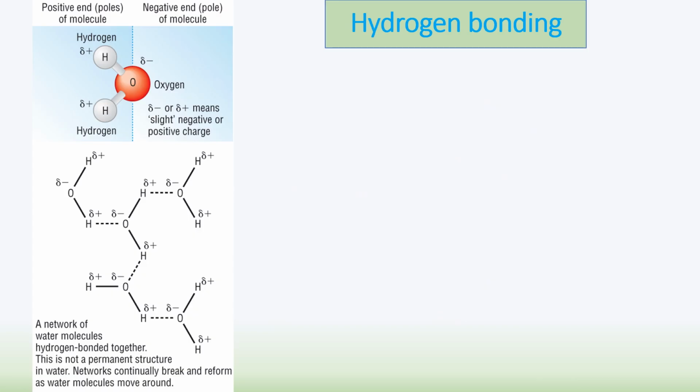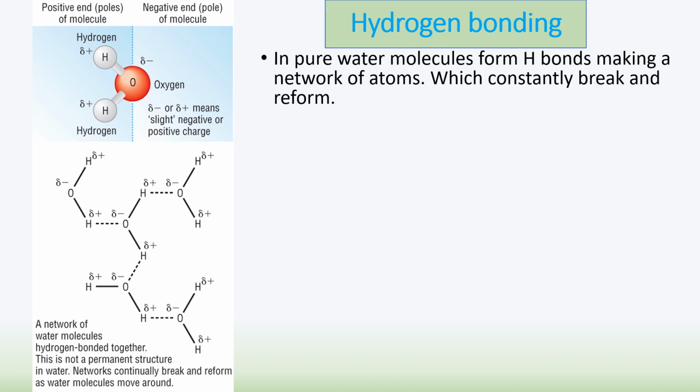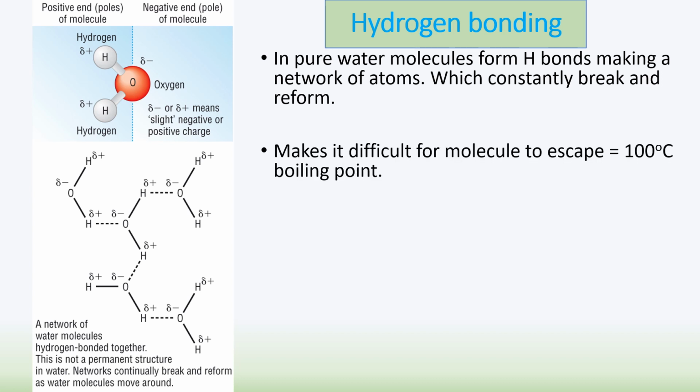And here's a different version of it just for you to see here again. So again, why is the oxygen slightly negative? Because it's got more electrons attracted towards it. The hydrogen is positive as a result. And you can see here the attraction between the water molecules. So hydrogen bonds make a network of atoms which constantly break and reform in water. This makes it difficult for molecules to escape. And this is one of the reasons water has a high boiling point of 100 degrees.